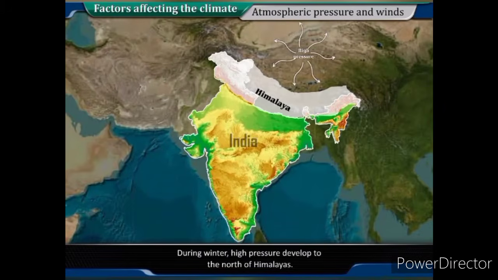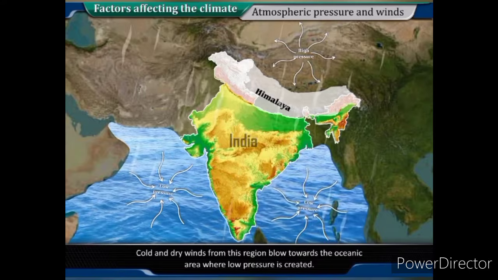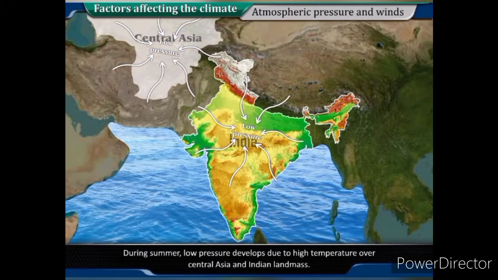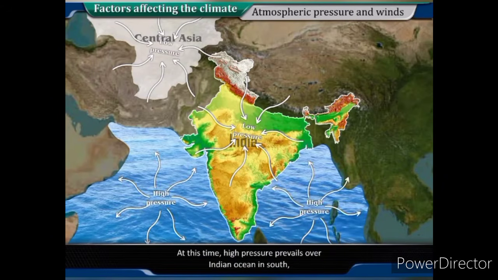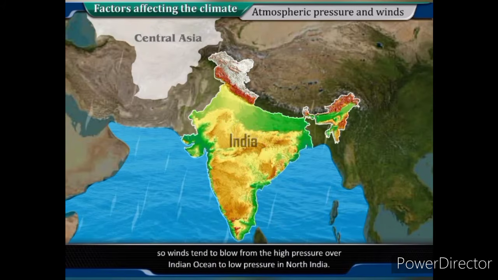During winter, high pressure develops to the north of the Himalayas. Cold and dry winds from this region blow towards the oceanic area where low pressure is created. During summer, low pressure develops due to high temperature over Central Asia and the Indian landmass. At this time, high pressure prevails over the Indian Ocean in the south, so winds tend to blow from the high pressure over the Indian Ocean to low pressure in North India.